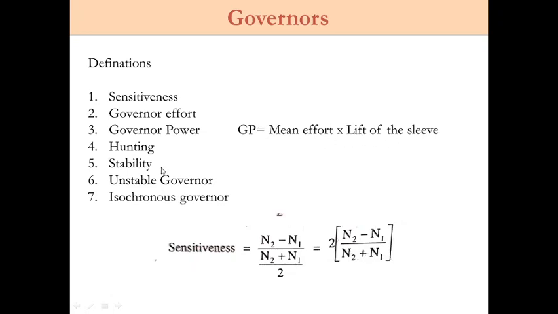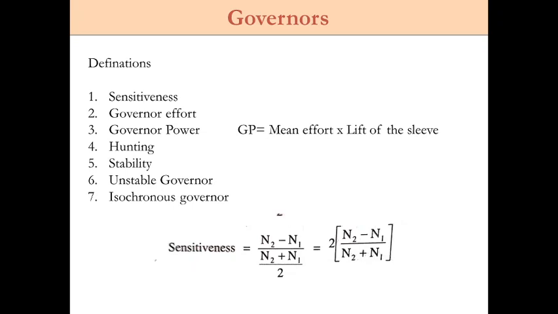Then the fourth one is hunting. It is when the speed of the engine controlled by the governor fluctuates continuously above and below the mean speed. That condition we can call hunting. This is caused by very sensitive governors. If the sensitiveness of the governor is high, hunting can happen. Then in actual practice, hunting is impossible in an isochronous governor because of the friction of the mechanism.